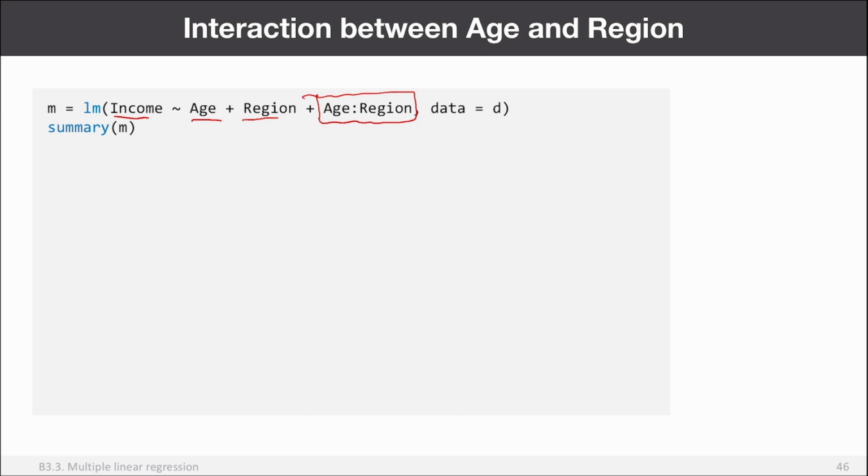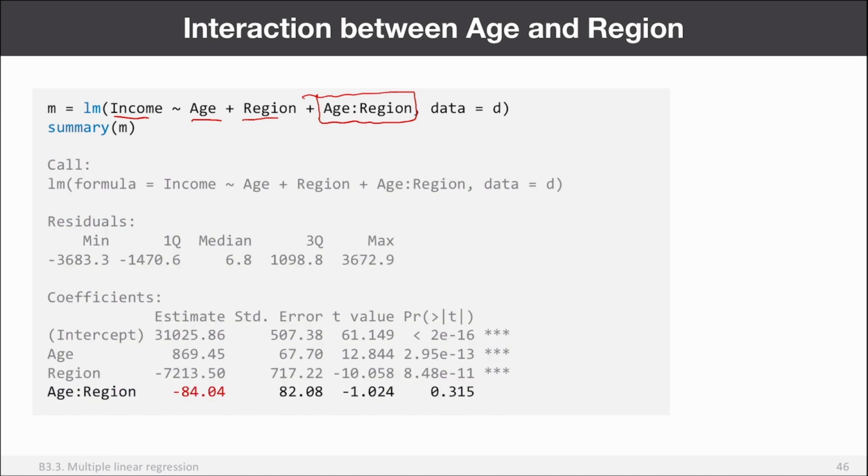Also the same in ANOVA. You can also do it in ANOVA. Let's see the difference, right? So this is the new table. Now I have age effect. I have region effect. In this case, I use mean-centered data for age. So that's why the intercept is significant. But for region, I use the dummified variable. So it's 0 and 1, right? Now look, this is the interaction effect. So it's not significant. So it's probably not reproducible. But in our data, we have interaction effect, minus 84.